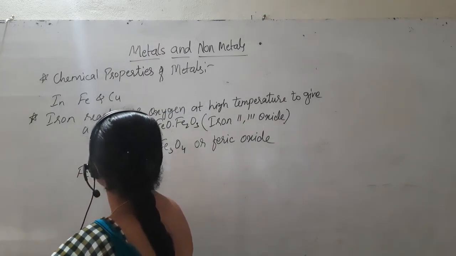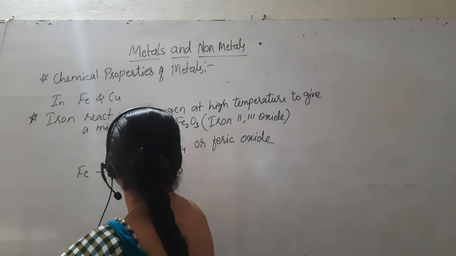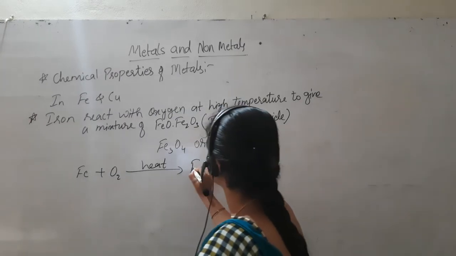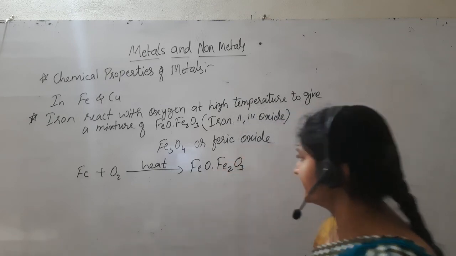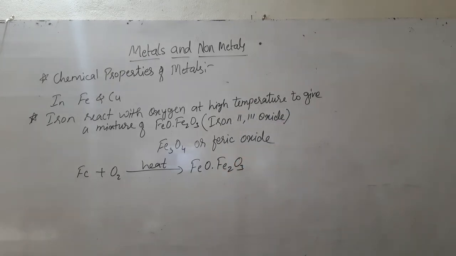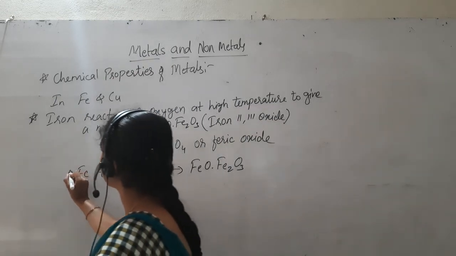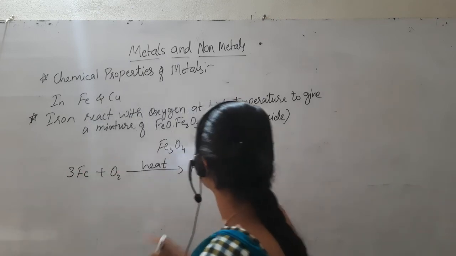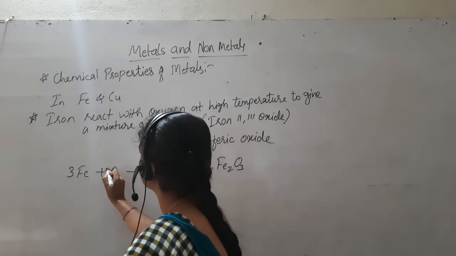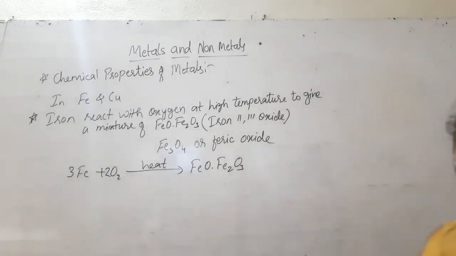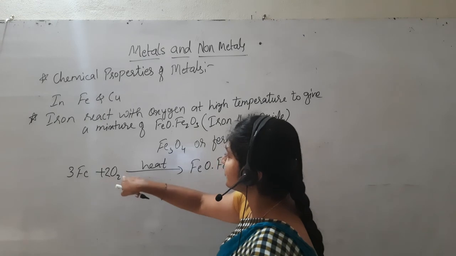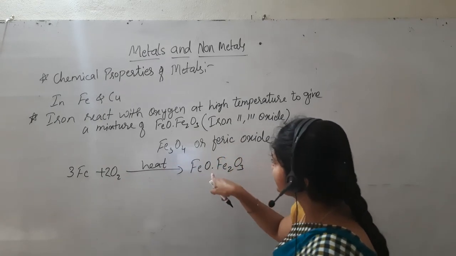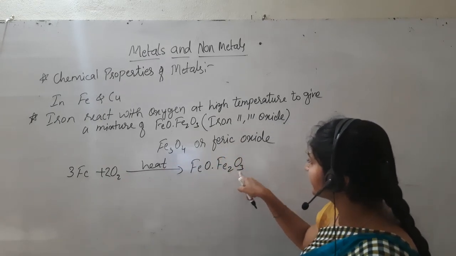Fe plus O2 in presence of heat is going to form FeO·Fe2O3. We know that the oxygens are 4, so what do we have to write here? The 3 atoms of iron are there, so 3. And oxygen, 4 are there, therefore 2. This is the chemical reaction: 3Fe plus 2O2, in presence of heat, forms FeO·Fe2O3.